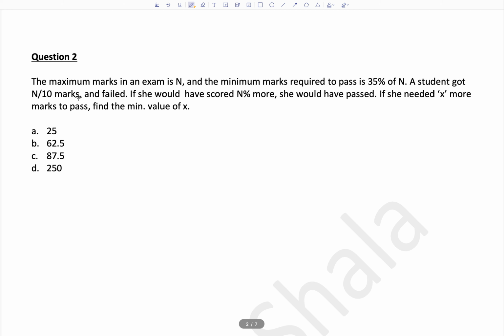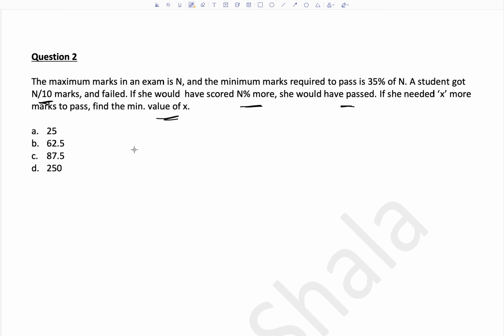Coming to the next question, maximum marks in exam is N. Maximum marks means the total number of marks that you can get. And minimum marks required to pass is 35% of N. A student got N by 10 marks and failed. Obviously because N by 10 is 10% of N, which is less than 35%. If she would have scored N% more, she would have passed. If she needed x more marks to pass, find the minimum value of x. So they're asking how many marks she needed more to pass.